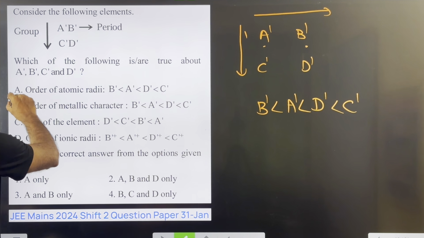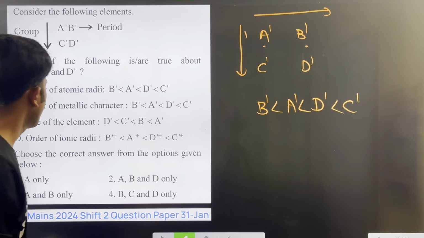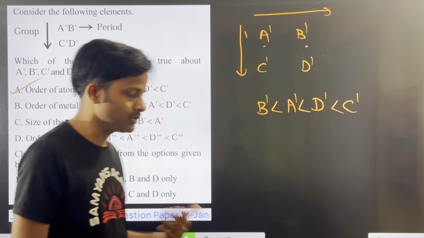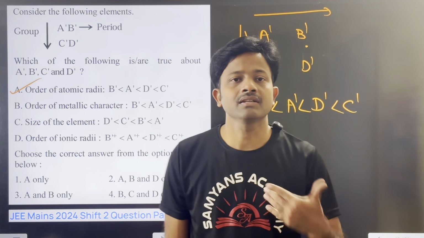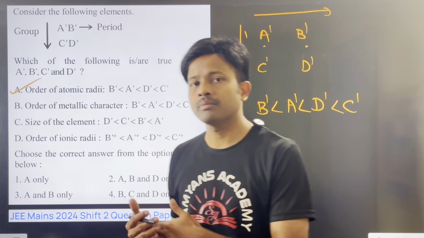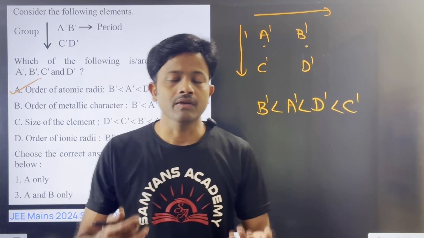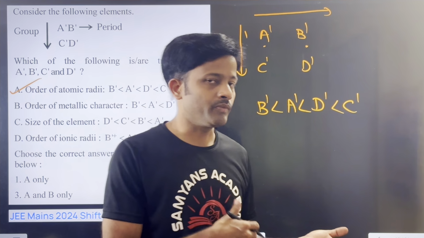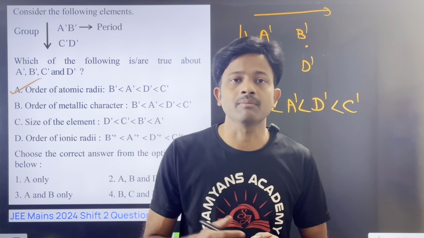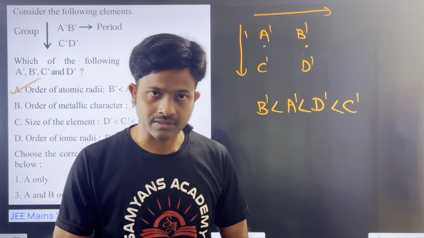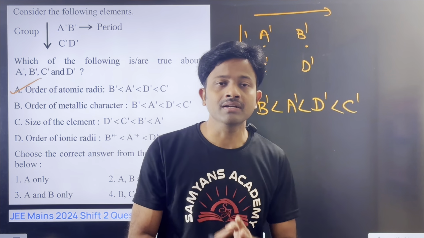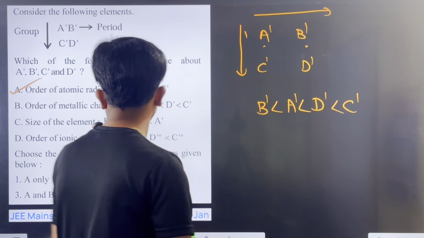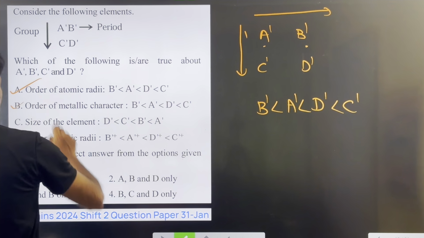So option A is correct. Next, look at option B, the order of metallic character. As the size increases, an atom can lose electrons very easily. If an atom loses electrons, that is electropositive character, and because of this electropositive character the metallic character also increases. Down the group, size increases and metallic character also increases, so this statement is also correct.